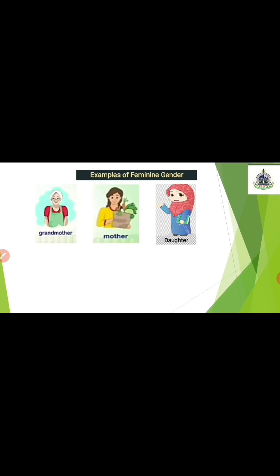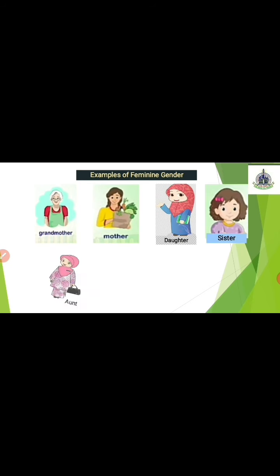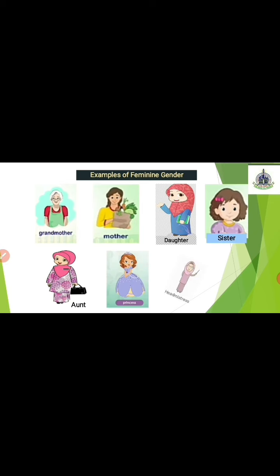Grandmother, mother, daughter, sister, aunt, princess, headmistress and queen are the examples of feminine gender. Understood, children?